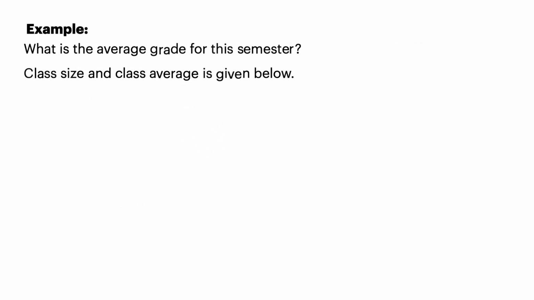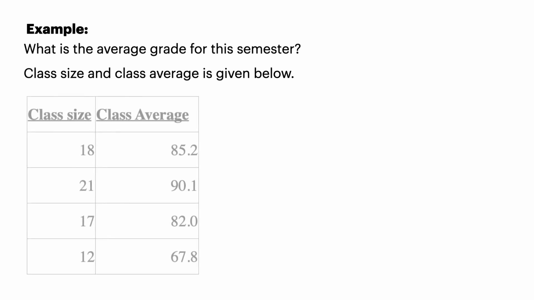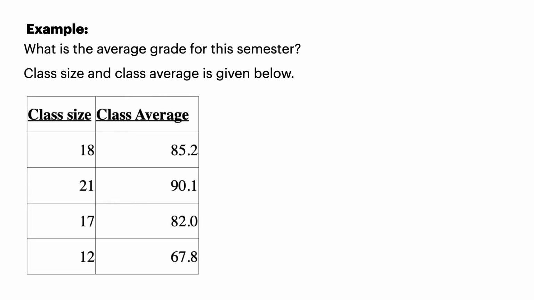So in this example, what is the average grade for this semester for the class size? So we have a class size and we have a class average. So for 18 students, it was 85.2, roughly a B. For a class size of 21, it was 90.1. For a class size of 17, it was 82. And for a class size of 12, it was 67.8. So what is this class average?